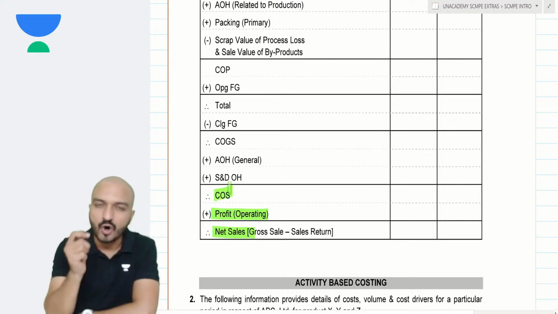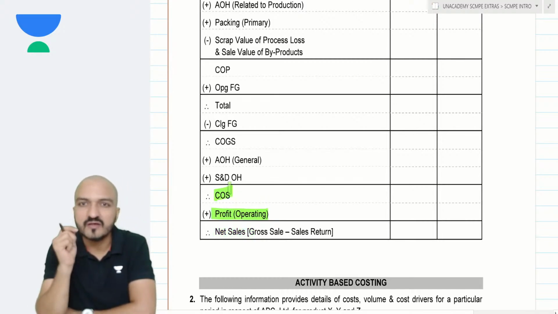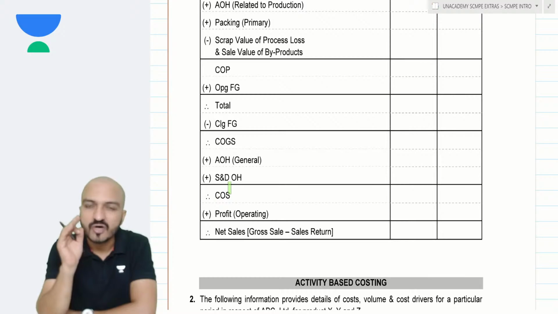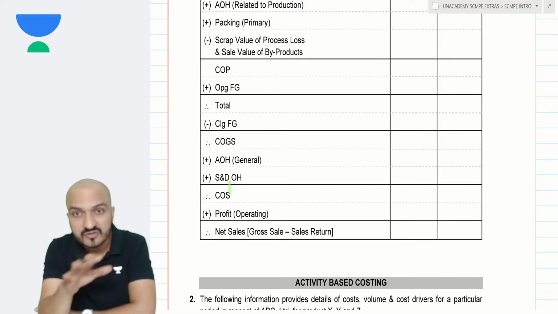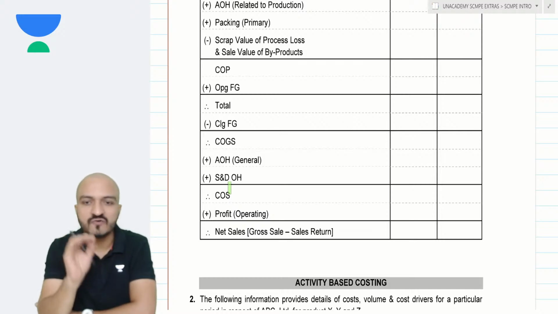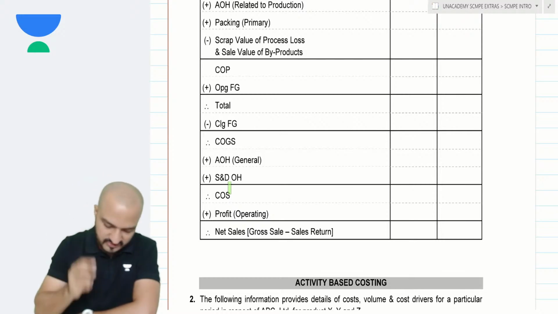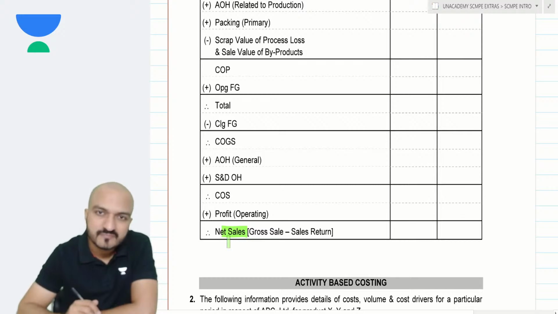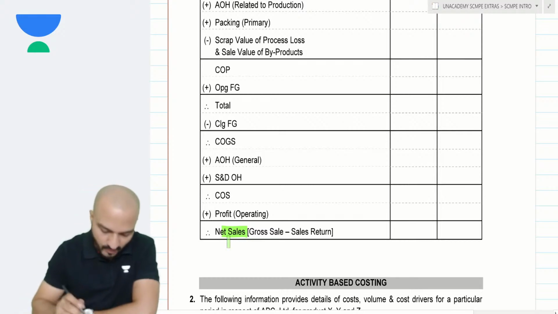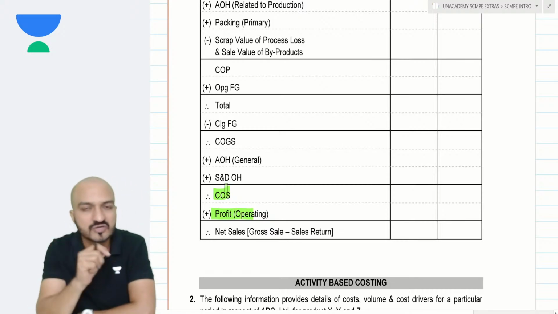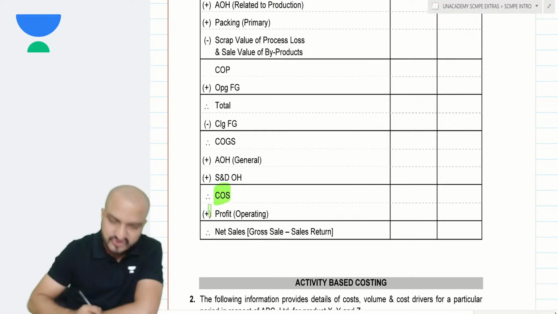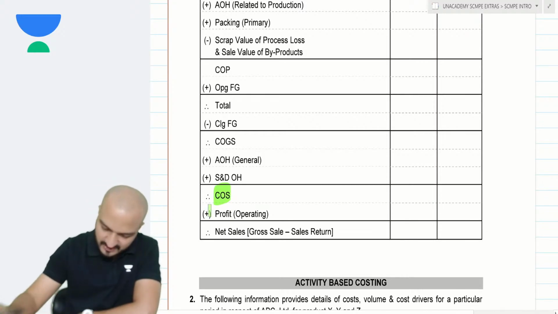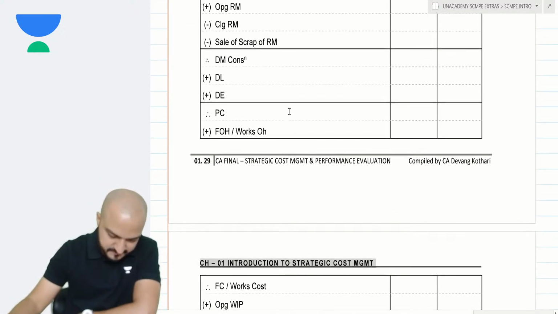Cost of sales basically indicates the total cost of the units which I sell. You don't need the total cost of all the units, you need only the total cost of the units which you sell. Why? Because sales is the units that I sell. Profit is earned on the units which I sell. So the cost which I consider should also be the cost of the units which I sell. Now, the ultimate purpose is to reach that cost of sales.